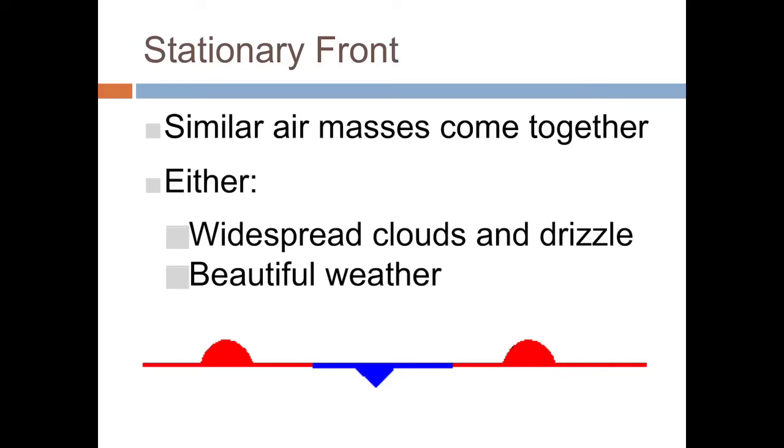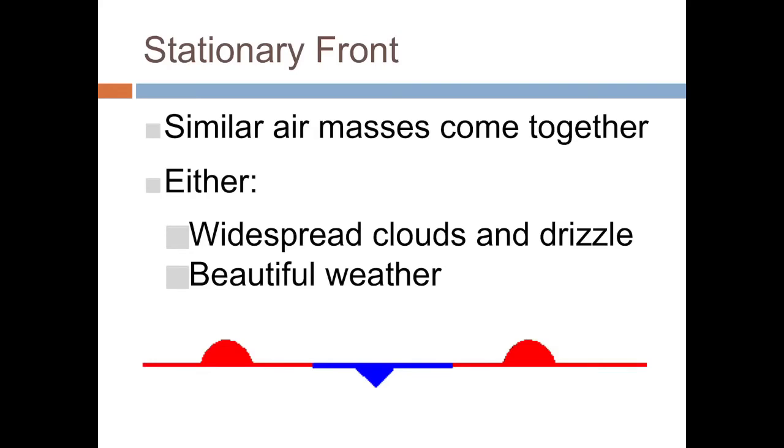Next is a stationary front. So that should be your 3rd row down. This is when 2 similar air masses come together. And 2 things can happen here. We can either get widespread clouds and a slight drizzle, or it can be beautiful, clear weather.